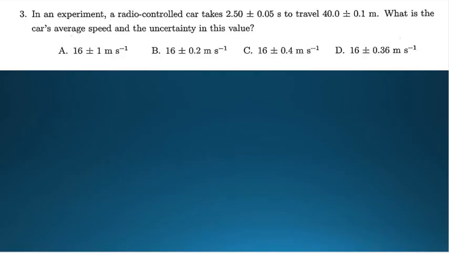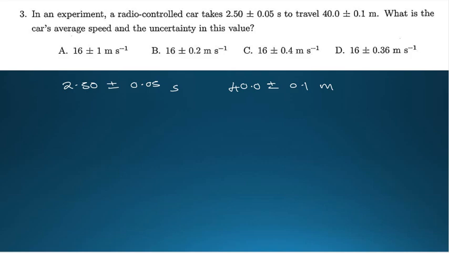In an experiment, a radio controlled car takes 2.50 plus or minus 0.05 seconds to travel 40.0 plus or minus 0.1 meters. What is the car's average speed and the uncertainty in measurements?